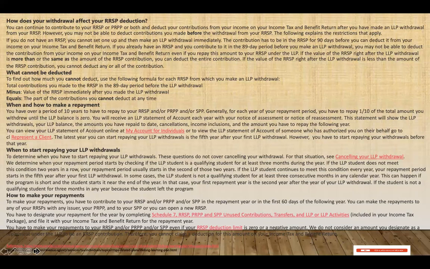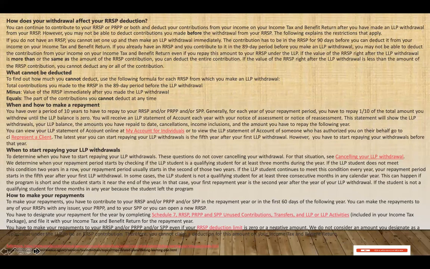When and how to make a repayment? You have 10 years to repay your RRSP or your PRPP or your SPP. Generally, for each year of your repayment, you have to repay 1/10 of the total amount you withdrew until the LLP balance is zero. You can check this on your account with CRA or represent a client.